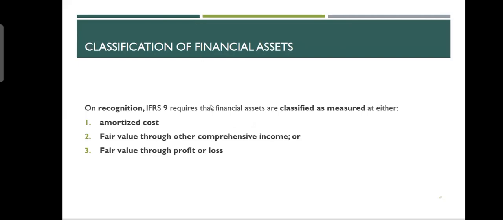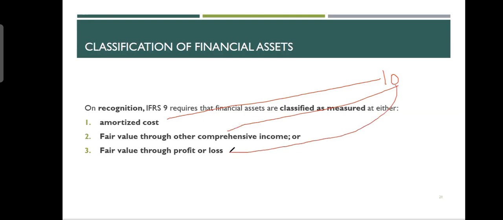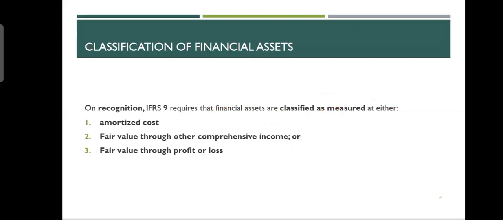I know that you are thinking, how do we define which asset is amortized cost, which asset is fair value through OCI, which asset is fair value through P&L? Because you may have 10 different types of financial assets. And the question is, which one comes to this category, and which one goes to this category, and which goes to this category? This is now our second topic. Logically, we should be talking about this issue, how to differentiate, how to put them into a certain category.